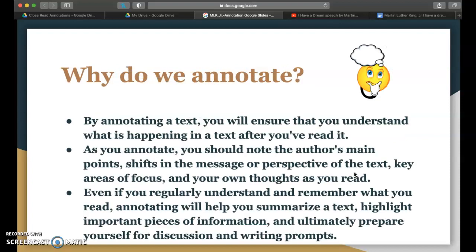By annotating a text, you will ensure that you understand what is happening in a text after you've read it. As you annotate, you should note the author's main points, shifts in the message or perspective of the text, key areas of focus, and your own thoughts as you read. Even if you regularly understand and remember what you read, annotating will help you summarize the text, highlight important pieces of information, and ultimately prepare yourself for discussion and writing prompts.